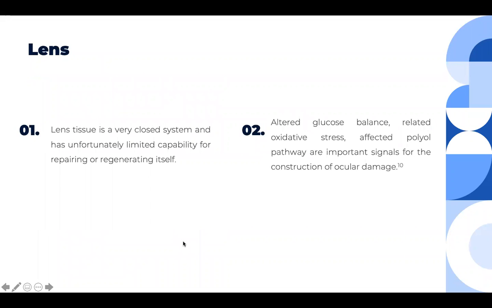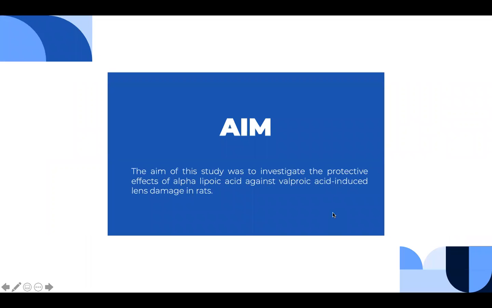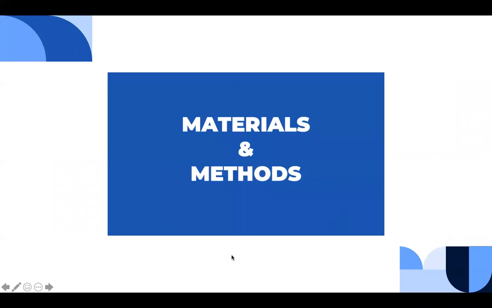Lens tissue is a very closed system and has, unfortunately, limited capability for repairing or regenerating itself. Altered glucose balance, related oxidative stress, and affected polyol pathways are important signals for the construction of ocular damage. In this study, we investigate the protective effects of alpha-lipoic acid against valproic acid-induced lens damage in rats. And here is our materials and methods part.